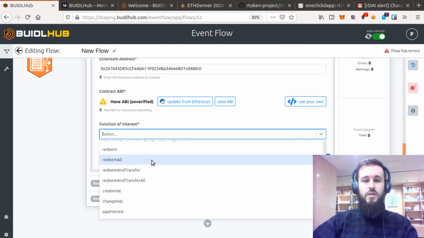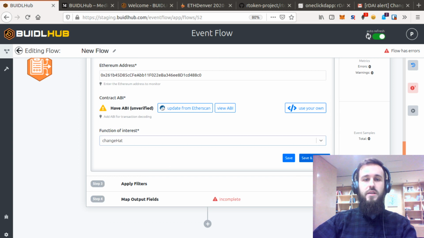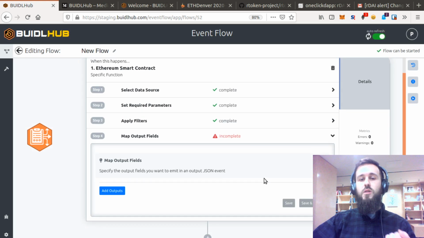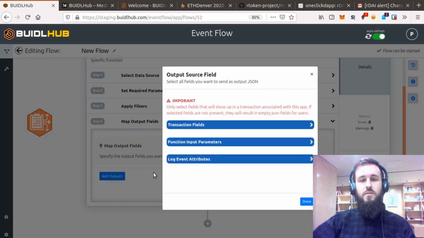So this is the RDI contract, and hats are how people provide instructions for where they want to send the interest. So I'm going to call the change hat function, or pick the data off of that. Whenever that function is called, change hat, that means someone is changing where they want their interest to go. So that's kind of interesting to know, where are people sending their interest. I'm not going to apply any filters. And then we need to figure out what pieces of data we want to pull off of this.